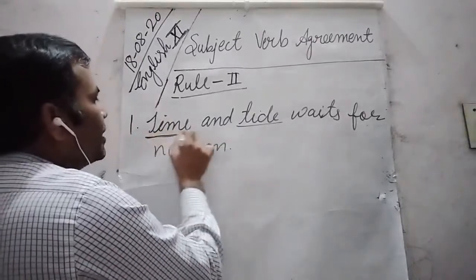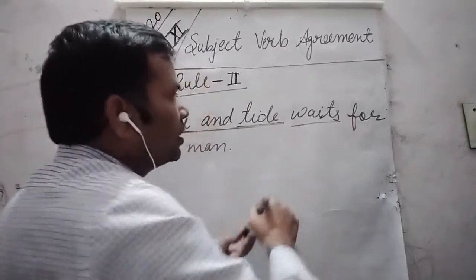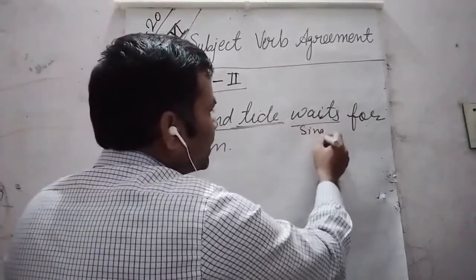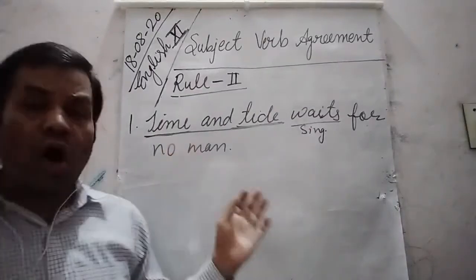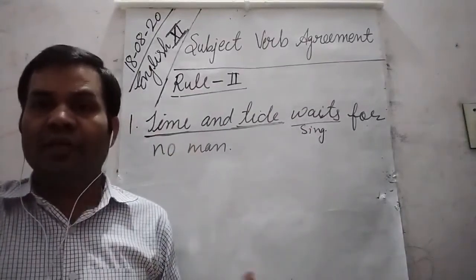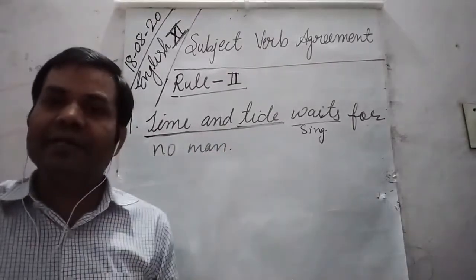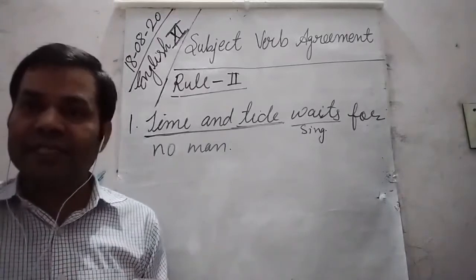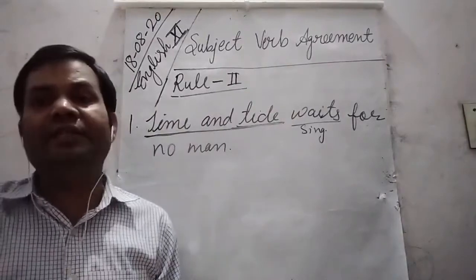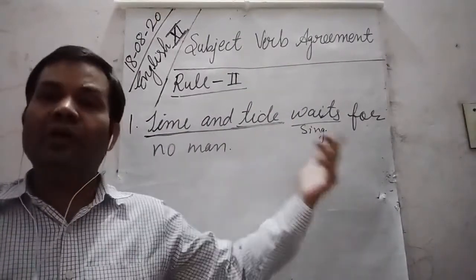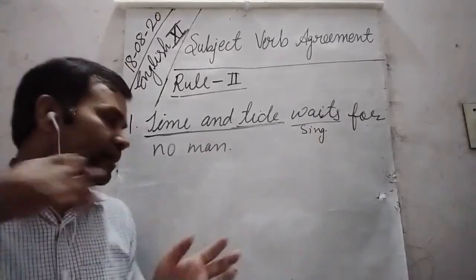That is why you can see that here a singular verb has been used. So if two or more nouns are joined by and, but they give one idea or refer to the same person or thing, then they are followed by a singular verb. More examples.